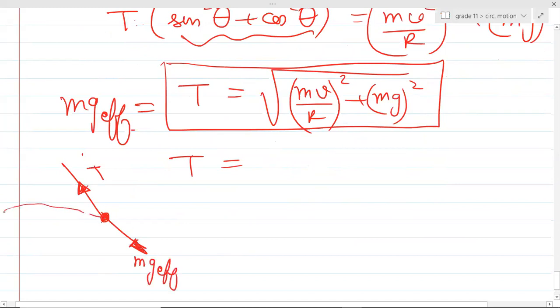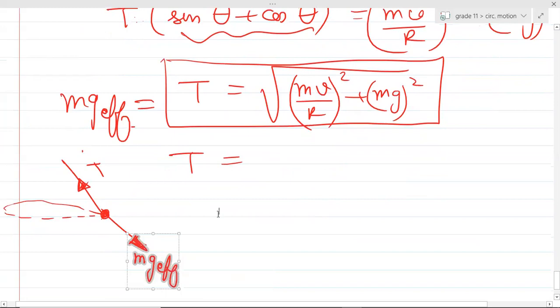Can I write it like this? G effective tension is balancing with this mg effective. Can I write it like this? Yes, yes or no? Yes, sir, you can.